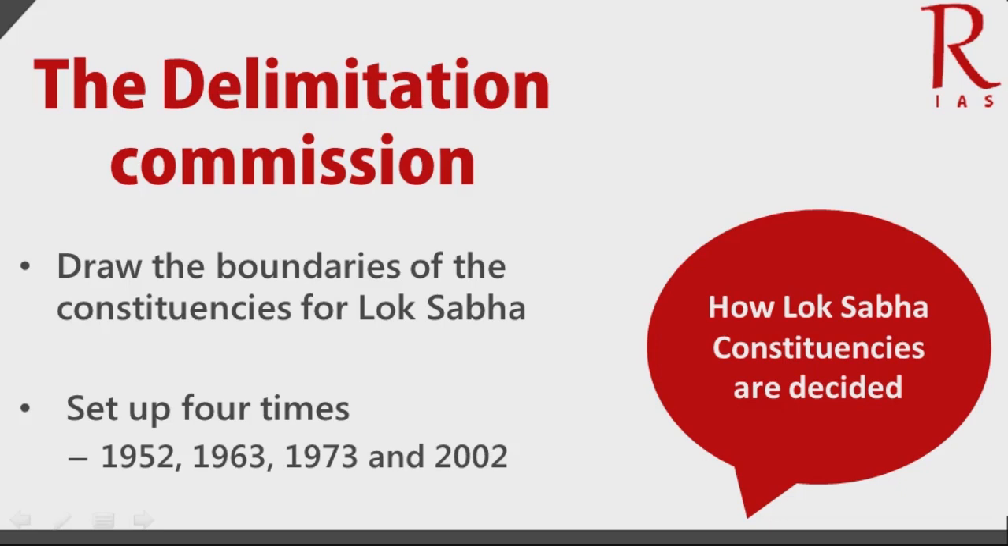The Delimitation Commission has been set up 4 times in the past, in 1952, 63, 73 and 2002. So these have all been set up under different Delimitation Commission Acts of 52, 62, 72 and 2002. So there have been 4 Delimitation Commissions until now, that is in 1952, 63, 73 and 2002.